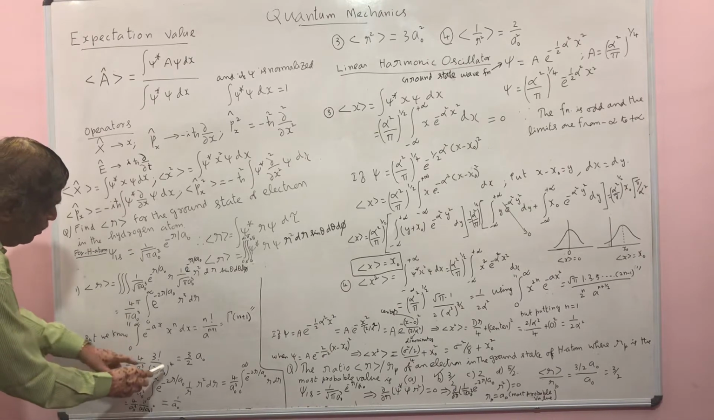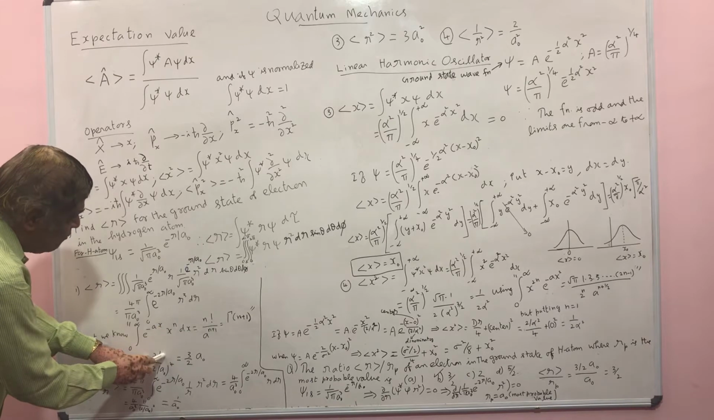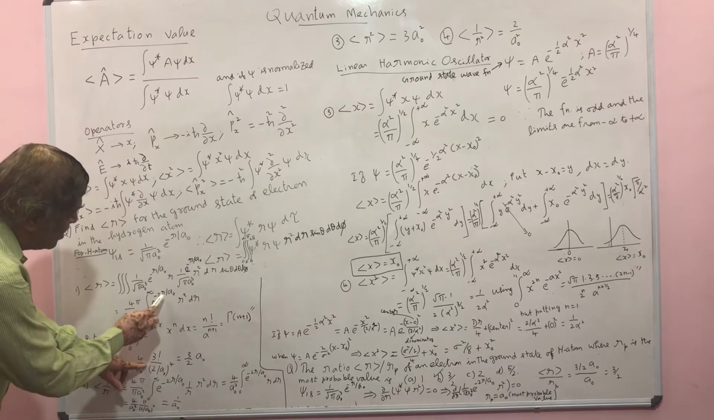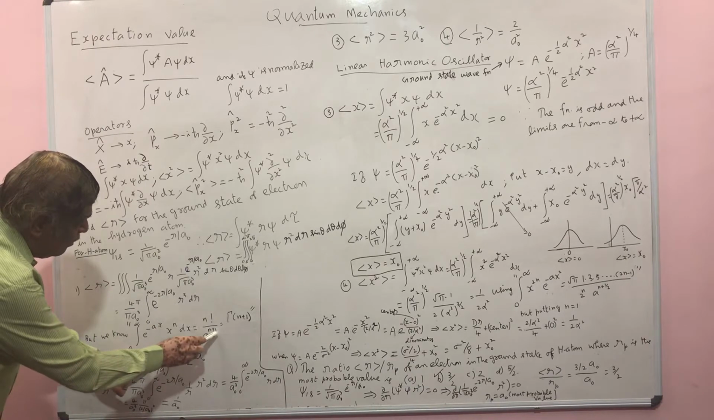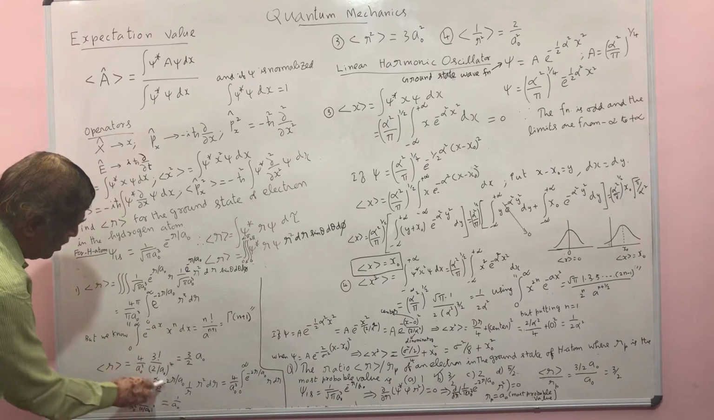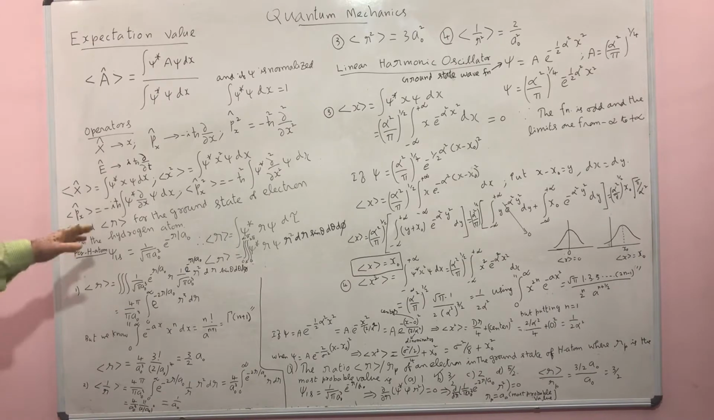The integral value, if you compare these two, n must be 3, so this must be 3 factorial, and the coefficient is 2 by n r, to the power 4. So you substitute here and simplify this expression, you will have 3 by 2 n r. So the expectation value of r is 3 by 2 n r, if the particle is in the ground state of the electron.